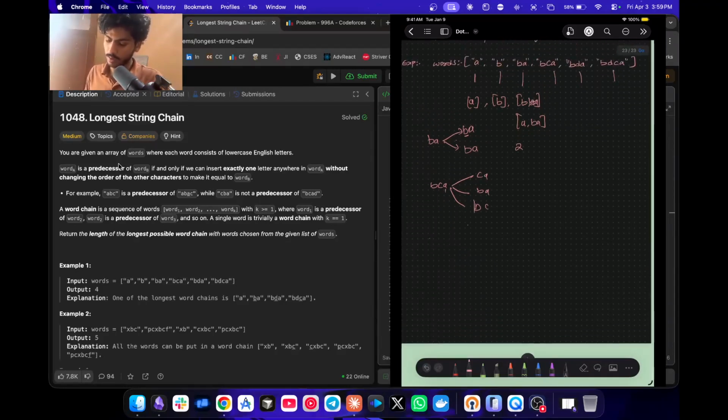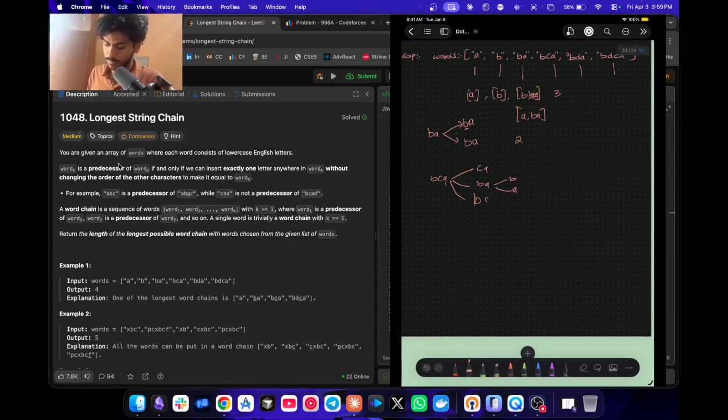Yes. So, do we have CA here? No. Do we have BA in these words? Yes. So we got one predecessor of it. And how many predecessors does BA have? It has 2. So we got actually a length of 3, because it has BA, and it has B or A, right? So the longest chain length will be 3.